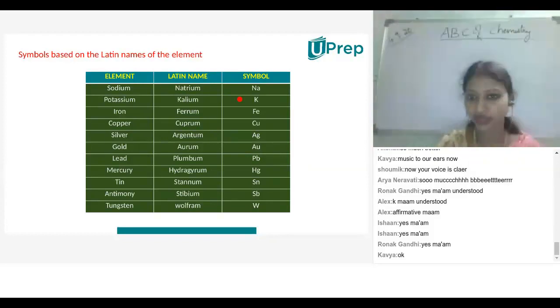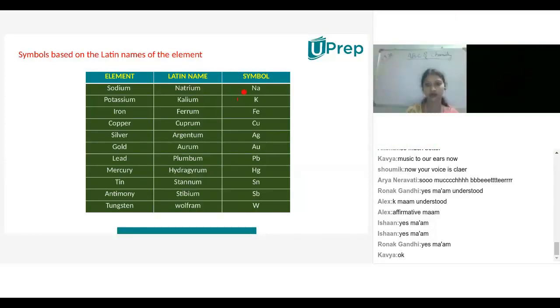So first letter elements, second letter elements, these are the rules given by, who is the scientist who gave the rules, children? Berzelius. Very good. So here you can see the Latin names, children. The symbols are derived from Latin names.